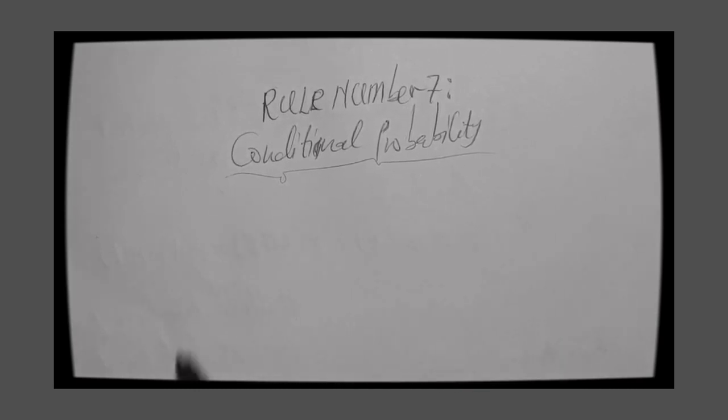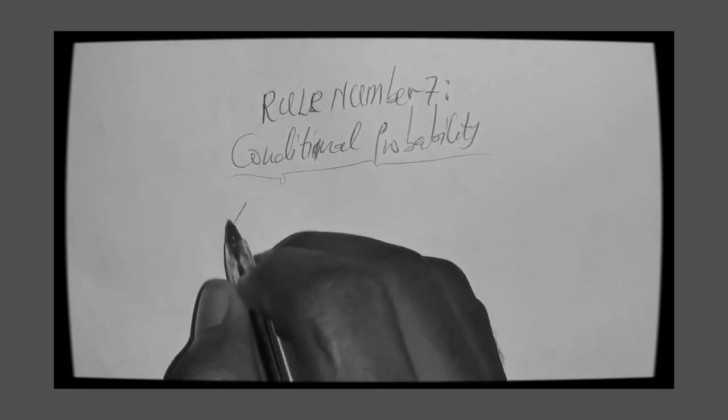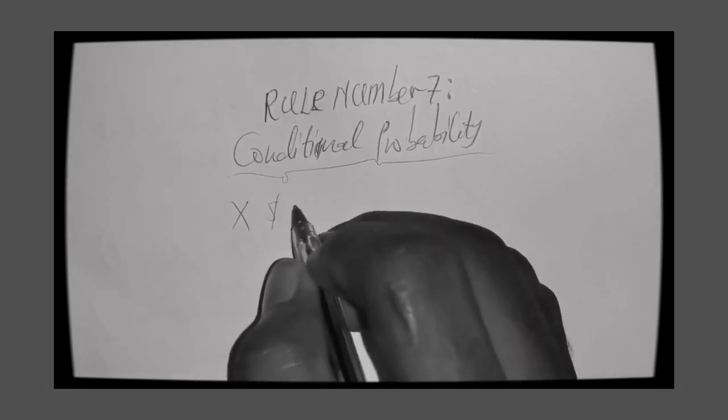We are saying that if I have two events, let's say event X and event Y.